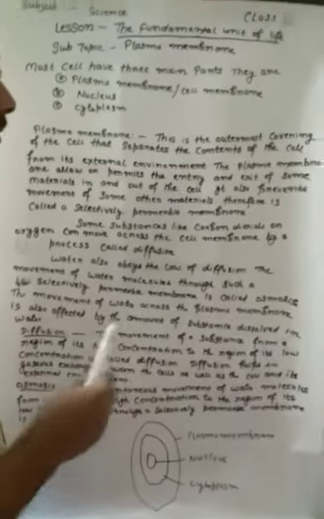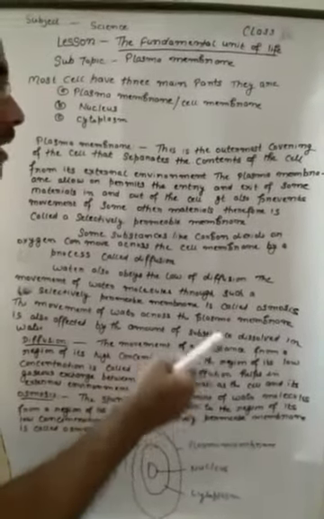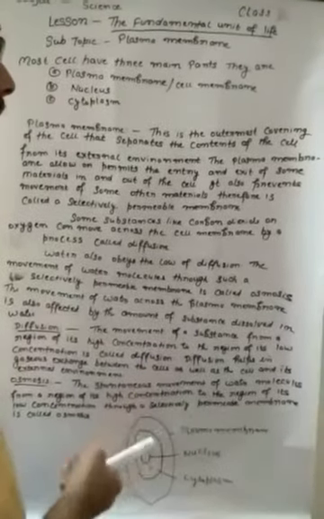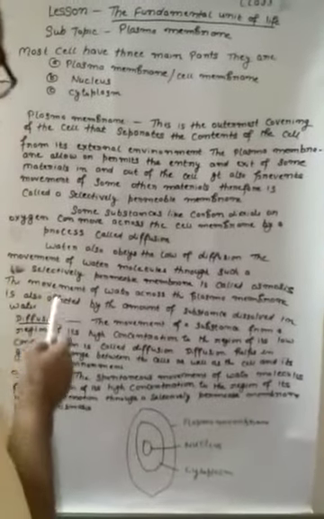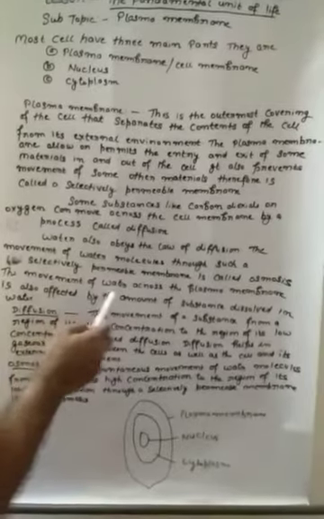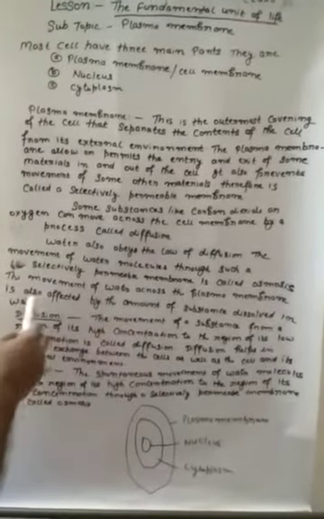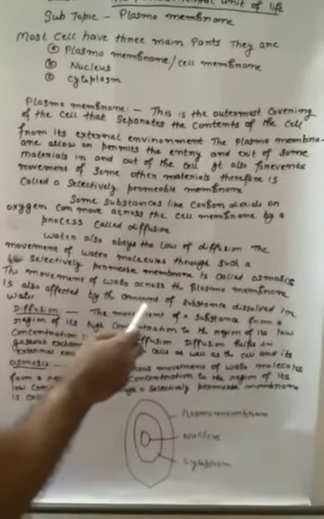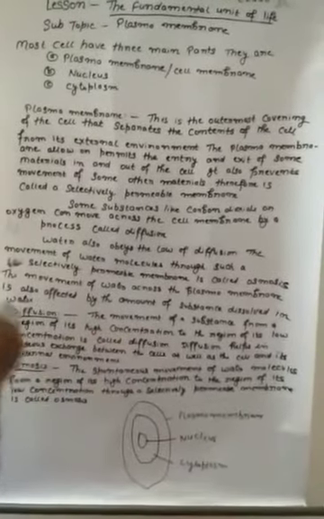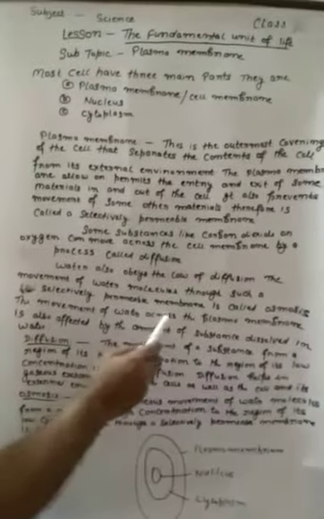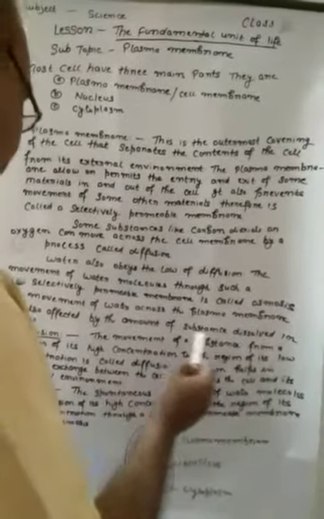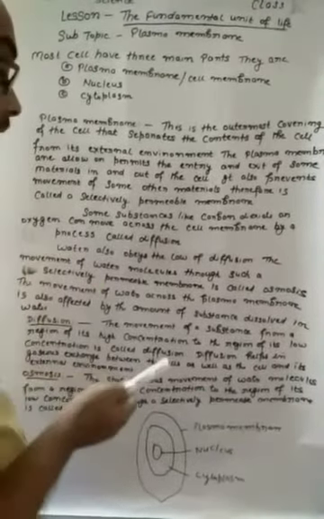Both osmosis and diffusion are the same thing, only a few things are uncommon. The movement of water across the plasma membrane is also affected by the amount of substance dissolved in water. How much of that substance is dissolved in the water?